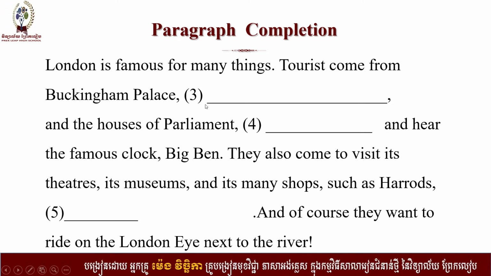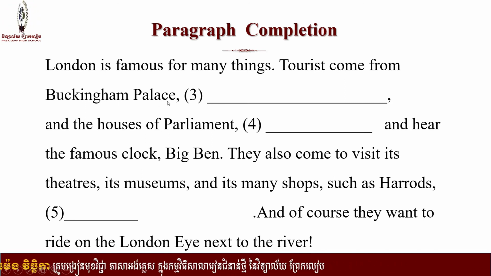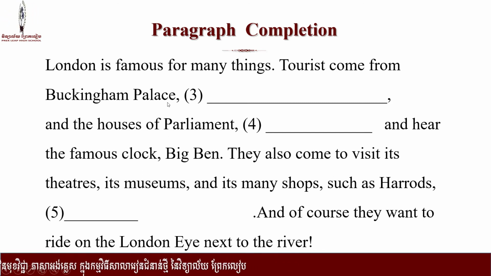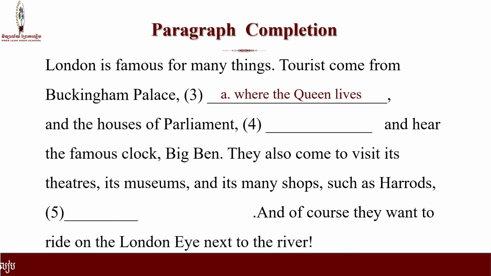So for number 3, we have Buckingham Palace in front of the phrase that we have to complete. Buckingham Palace is a place. So we complete with A, where the Queen lives. Buckingham Palace is where the Queen lives.